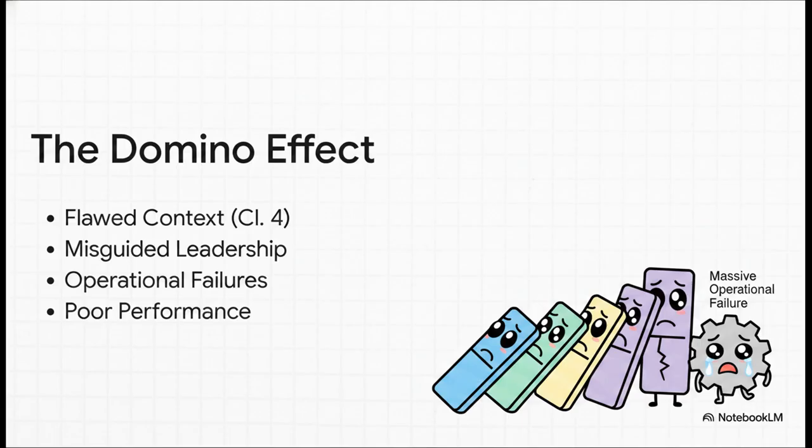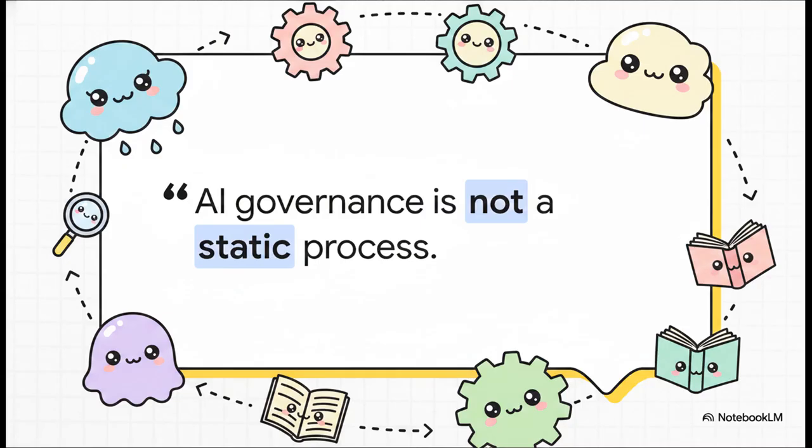If you completely miss a new privacy law during your context gathering, your leadership won't budget for compliance, your developers won't build the necessary privacy safeguards, and eventually that audit will uncover a massive operational failure. It is all connected. The source material hits the nail on the head here. AI governance is not a static process. Building this framework is literally just day one. AI is highly dynamic, so your governance has to be a continuous, living loop. The environment changes, the technology evolves at breakneck speed, and the risks adapt. Your artificial intelligence management system has to be built to learn and adapt right alongside it.